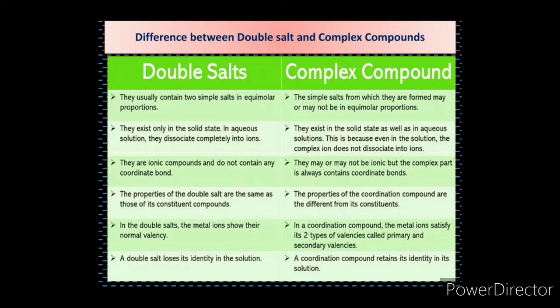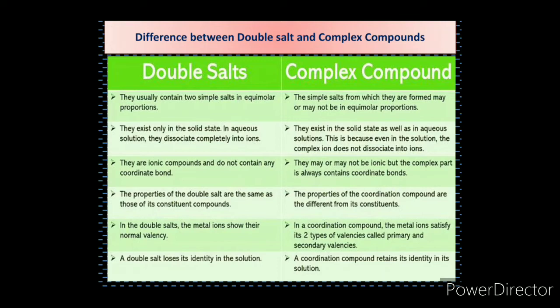Also, double salts show their normal valency. In case of coordination compound, metal ion satisfies two types of valency called primary valency and secondary valency. According to Werner theory, we will see in the next upcoming lectures. In coordination compound, metal has two types of valency, primary valency as well as secondary valency. But in double salt, there is only one type of valency known as normal valency.